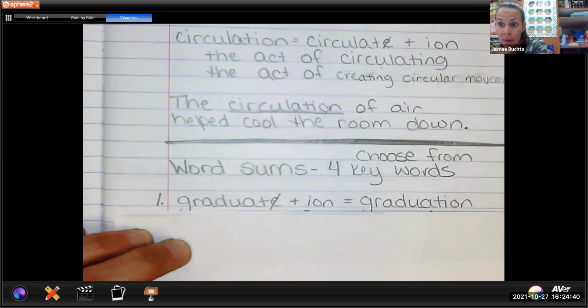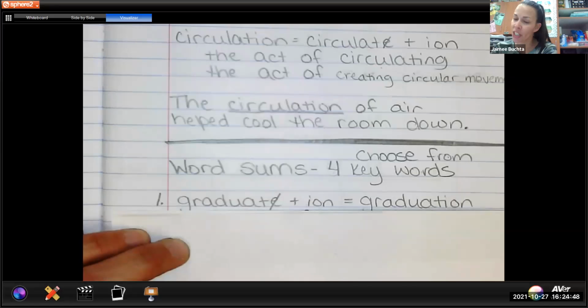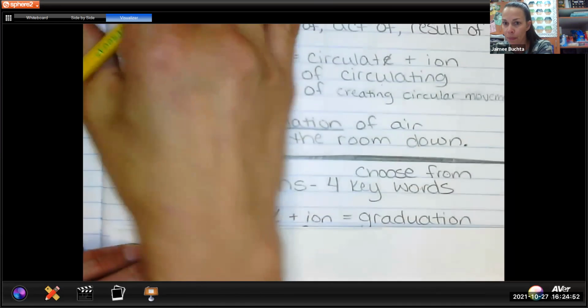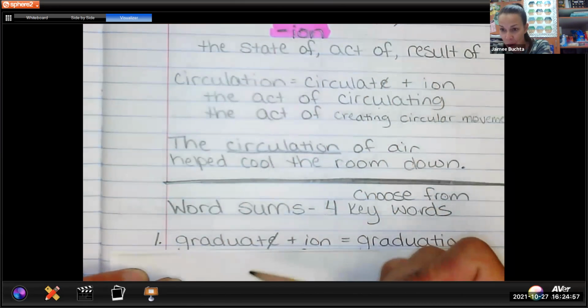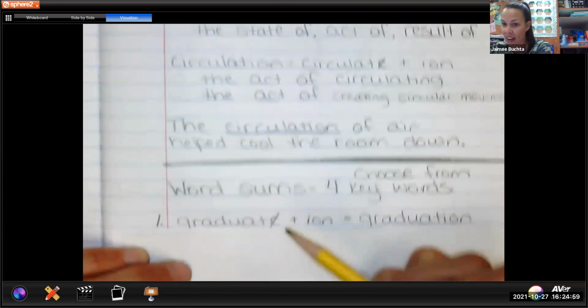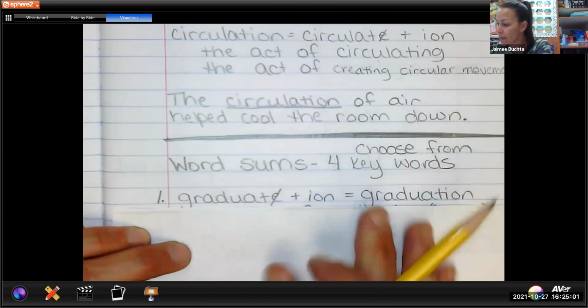The next step is to create a definition for this word using the definition of the suffix. And this is really tricky. I don't want just a student-friendly definition of what you know a graduation is. We are using our definition from above, the act of, the state of, or the result of, and our base word graduate to create a definition. So here's what I did.